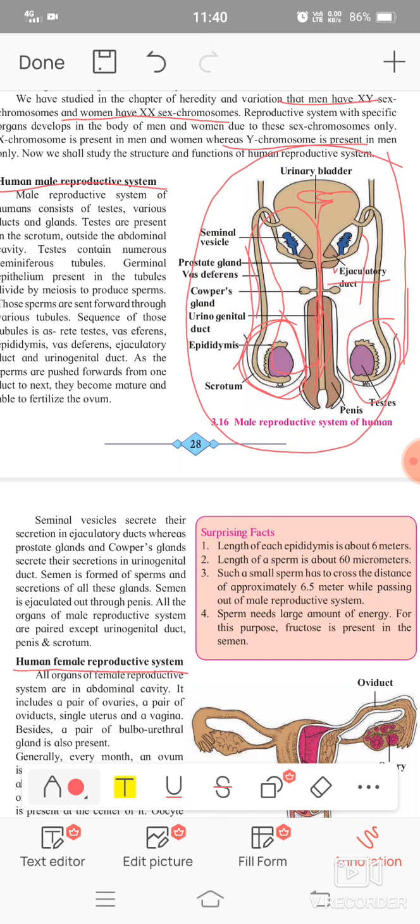The various secretions from the seminal vesicle, prostate gland and Cowper's gland, and the sperm coming from the testis, together are called semen. The name semen is for all those secretions and sperms. Those secretions are important for the nourishment of the sperm. The semen is ejected out from the penis. All the organs of the male reproductive system are in pairs except the urinogenital duct, penis and scrotum.